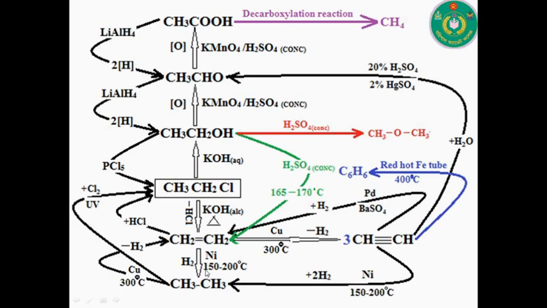So by the addition of hydrogen we will produce ethane, and as a result we can use in this type of reaction nickel at 150 degrees Celsius to 200 degrees Celsius temperature. By the addition of hydrogen atoms in presence of nickel at 150 degrees Celsius to 200 degrees Celsius, we will get ethane from acetylene compound.